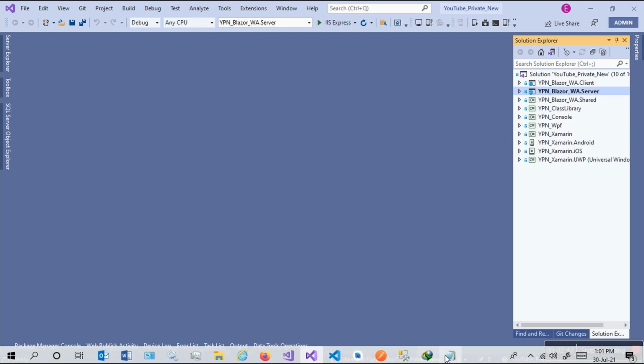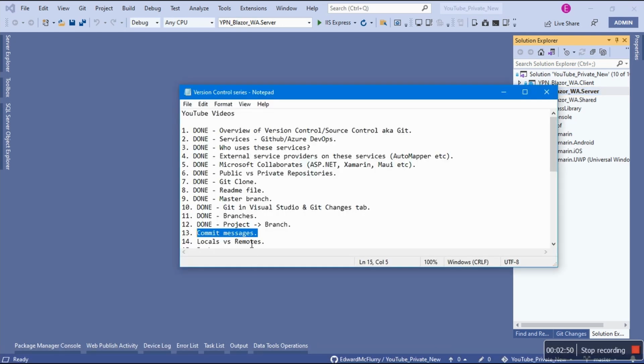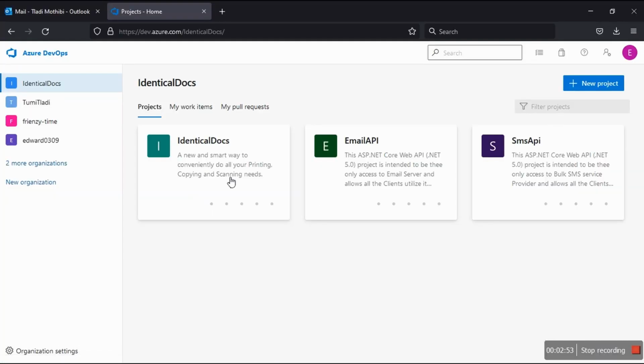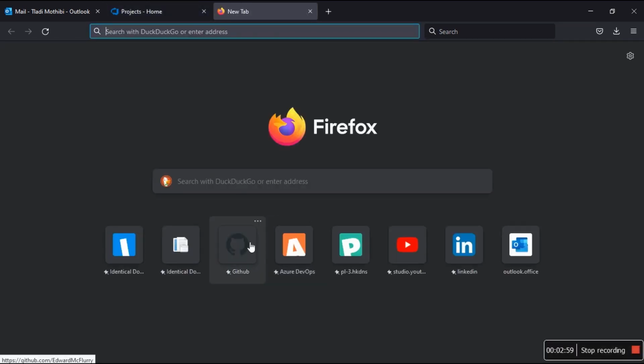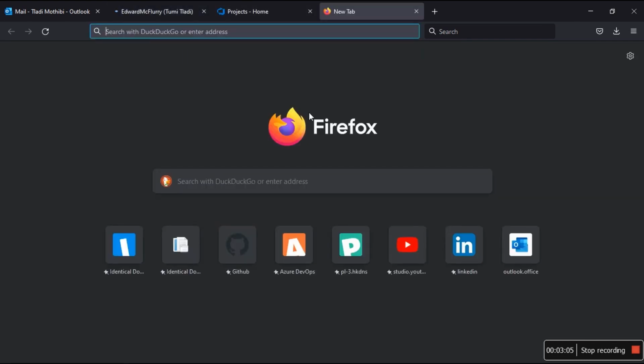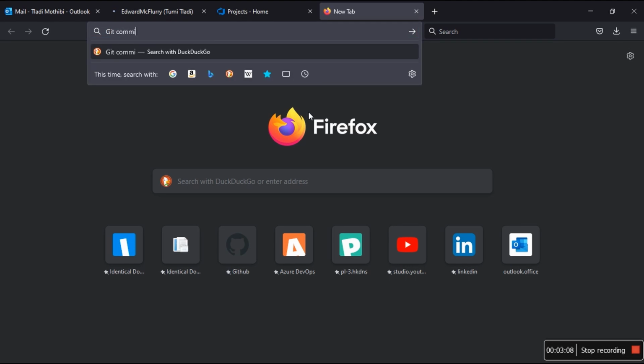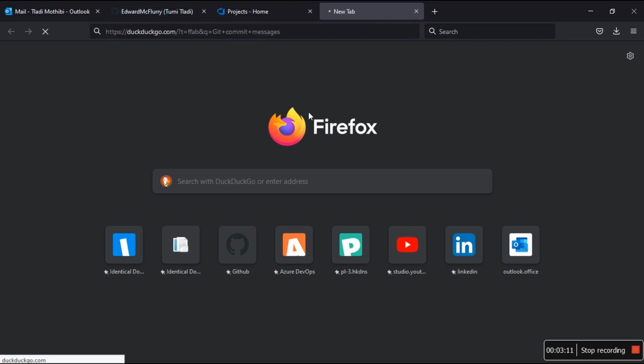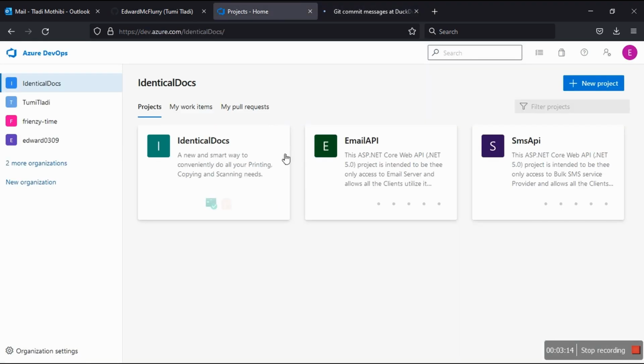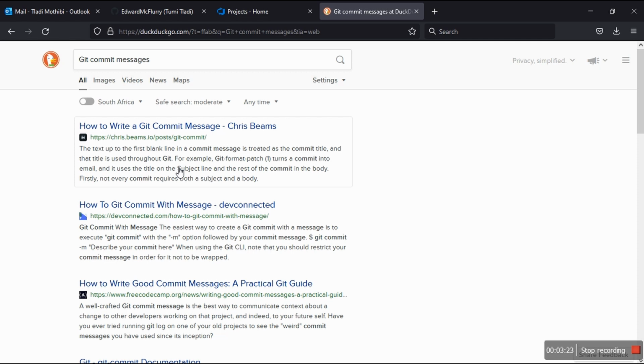So today, although we're going to be talking about commit messages, in fact, we need to do a Google study. But before I do that, in fact, we need GitHub. But I need to get up the site. We need to do some Google study. So git commit messages. And funny enough, last time they said something ridiculous about commit messages that, in fact, let's see.